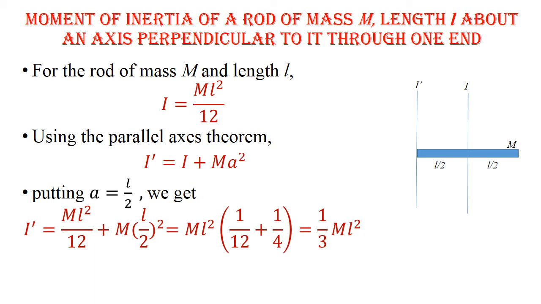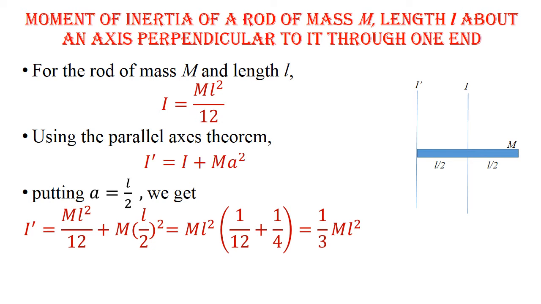If we consider an axis parallel to the axis passing through its geometrical center and perpendicular to the rod as I', then I' = I + ma², where I' is the moment of inertia of the rod about an axis passing through one end of the rod perpendicular to it.